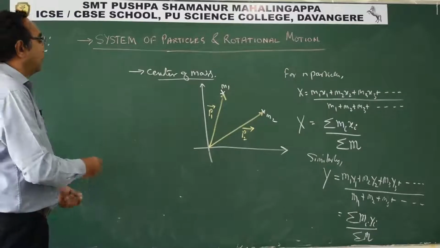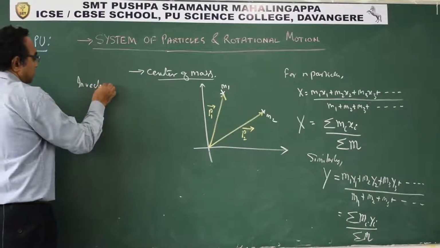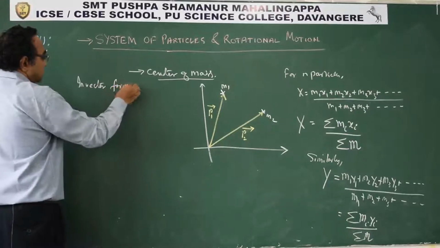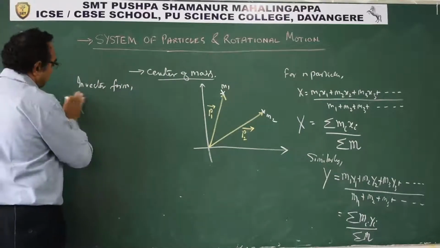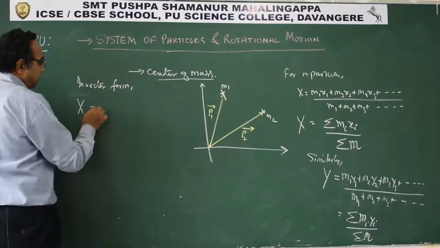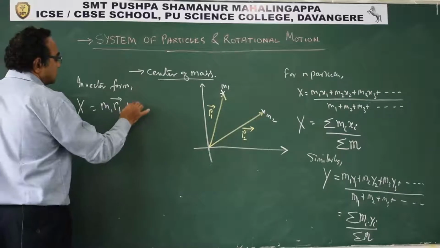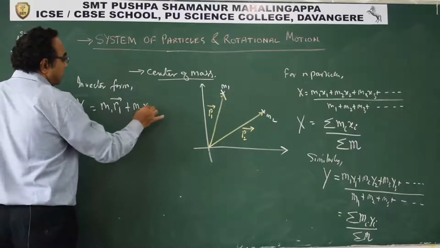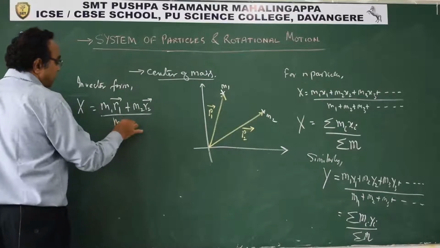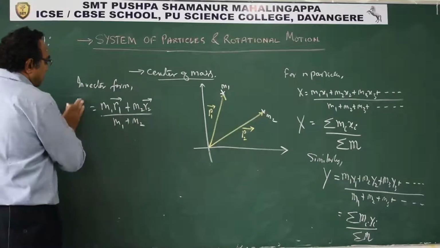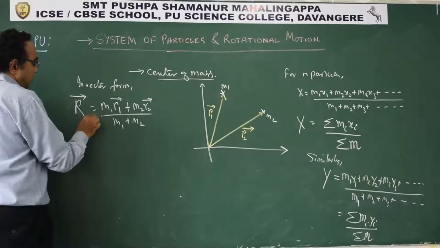So in vector form, the center of mass can be written as m1 r1 plus m2 r2 upon m1 plus m2. This is what you can call the r vector of the center of mass.